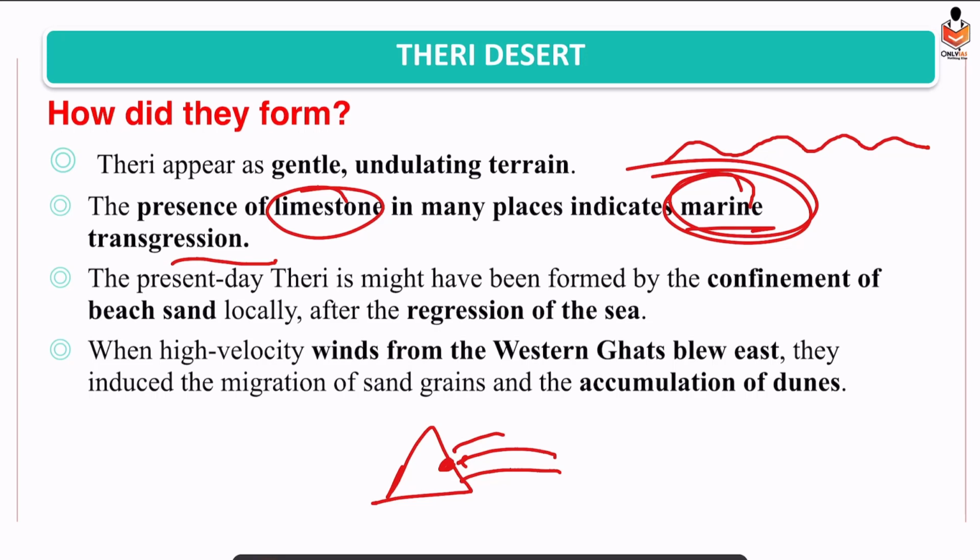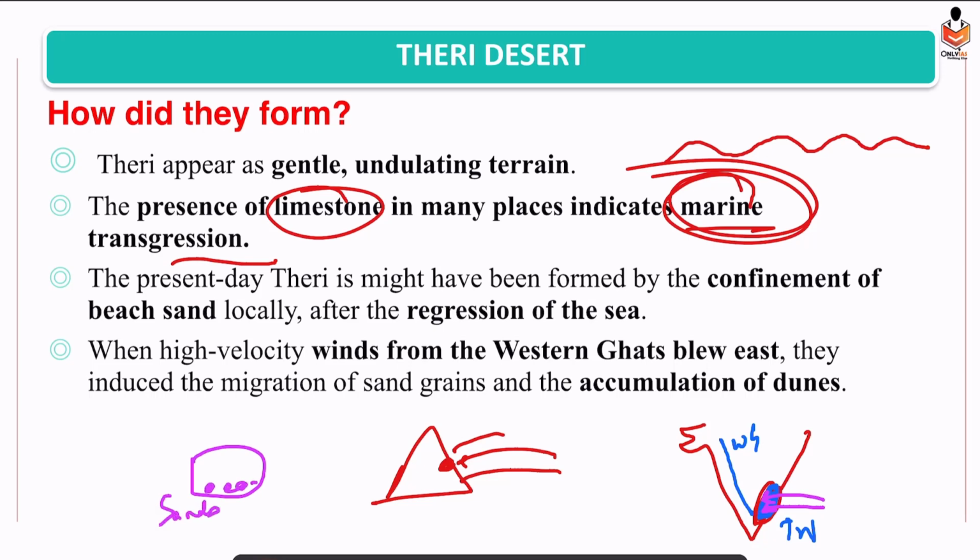And how they have been formed, because ultimately the question is this only. The debate was about how they were formed. So now what happened in the Tamil Nadu region? We have the Tamil Nadu region over here, and the Western Ghats. What happened in the past? First, there was marine transgression. Marine water entered and led to a deposition of sands. But then after some time, this water moved back, regression of the sea. So sands were left first of all. Then winds came, monsoon winds. They rise on the western slopes of the Western Ghats, and they descend from the eastern slopes.